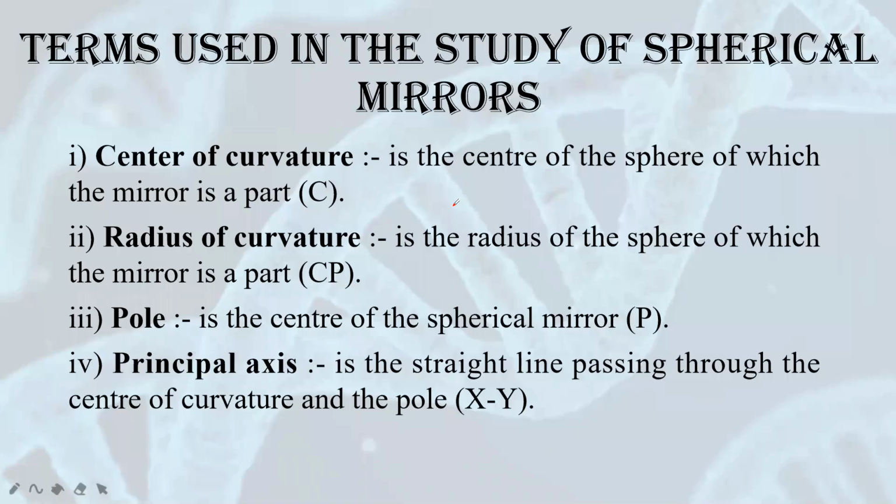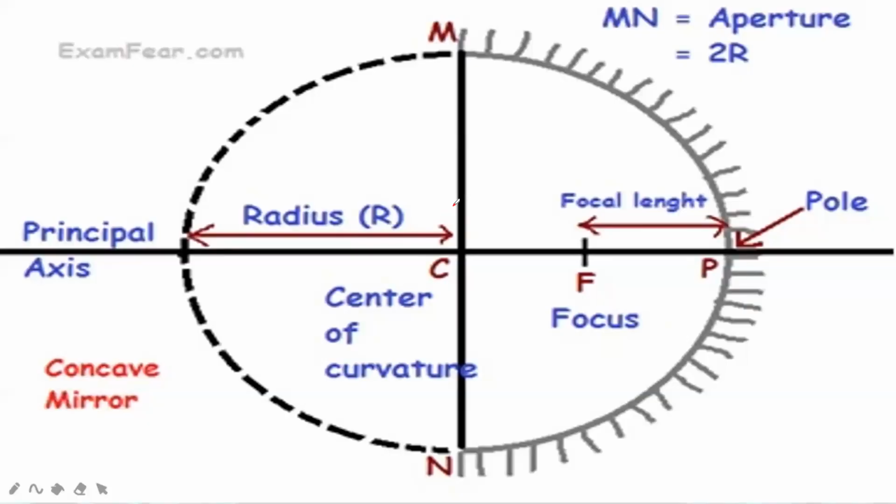Second is radius of curvature. Radius of curvature means the distance from the center of curvature, that is the center of the sphere, to the midpoint or the center of the concave mirror. That distance is called the radius of curvature and it is denoted by a capital R. Center of curvature is denoted by a capital C. Now this point, the center of the concave mirror, is known as pole.